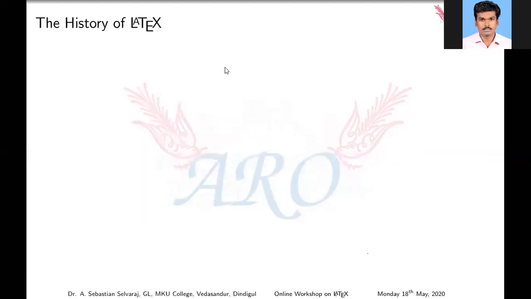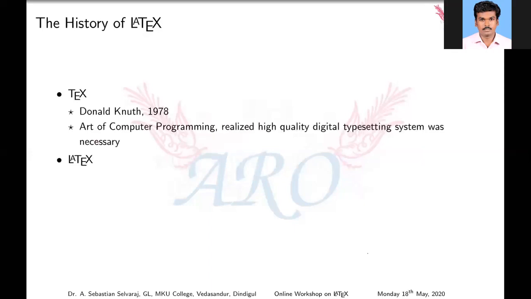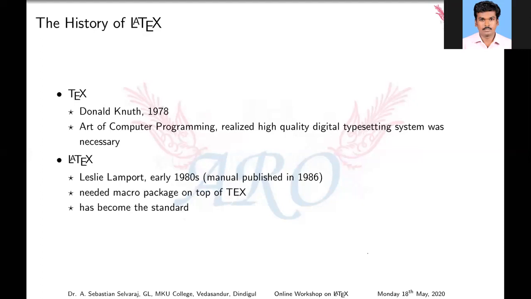Okay. So next, the history of LaTeX. In the year 1977, Donald Knuth developed TeX to type mathematical and scientific equations. LaTeX was developed in the year 1985 by Leslie Lamport, built on TeX. Okay, Leslie Lamport in the 1980s, but the manual was published in 1985-86. Okay, macro packages. There is very little difference between TeX and LaTeX.